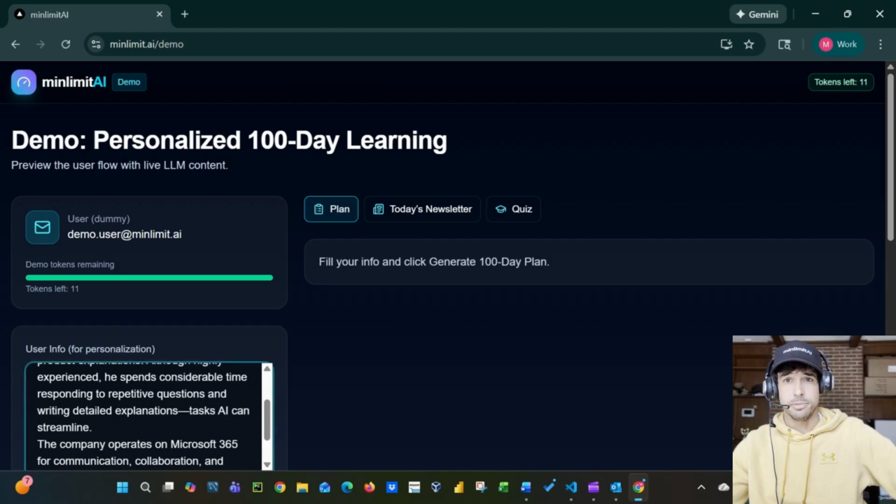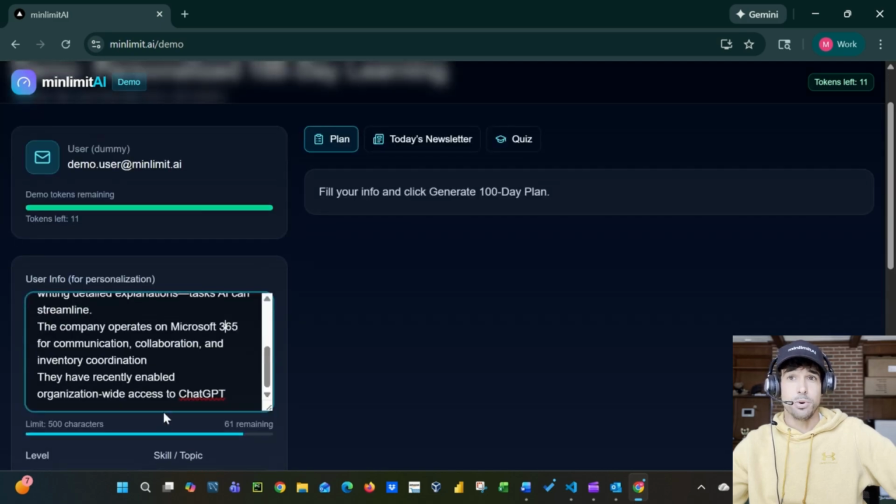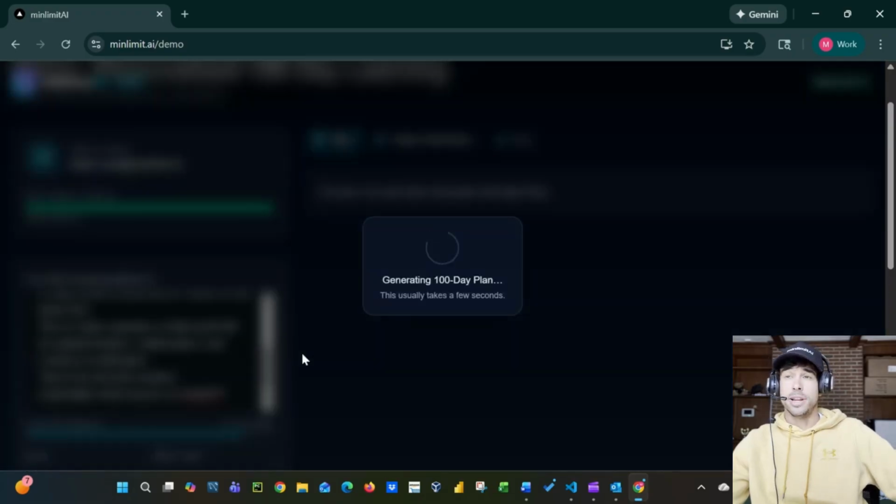Task AI can streamline. The company operates on Microsoft 365 for communication, collaboration, and inventory coordination. They have recently enabled organization-wide access to ChatGPT. So that's why, obviously, their topic today is ChatGPT for customer service optimization. Let's generate their 100-day plan.